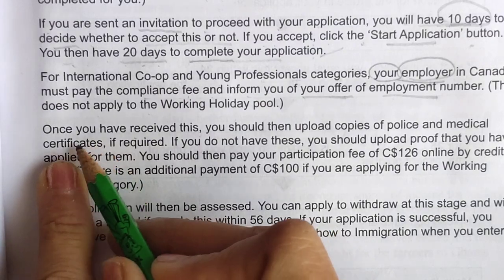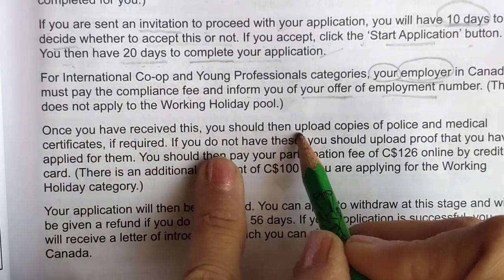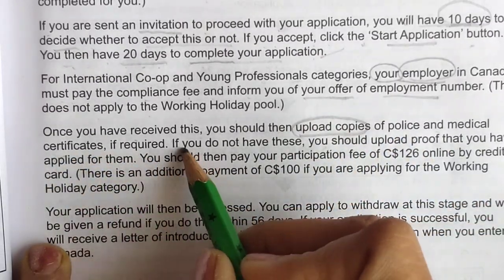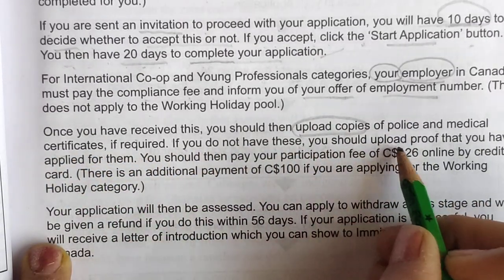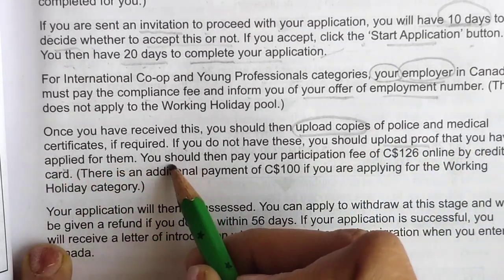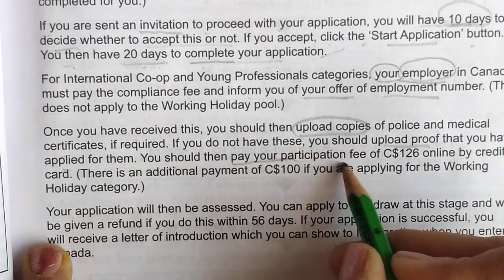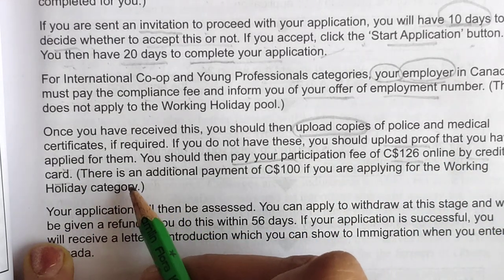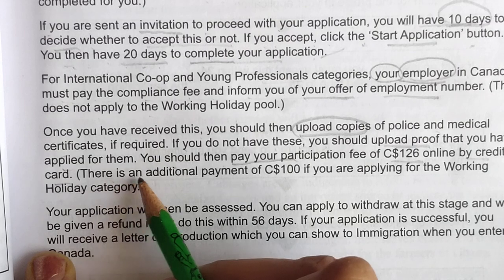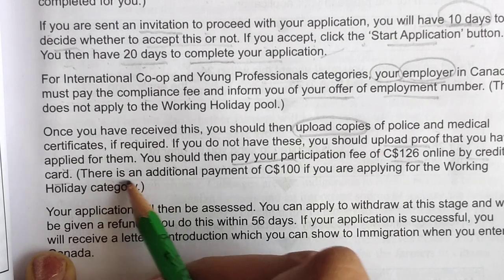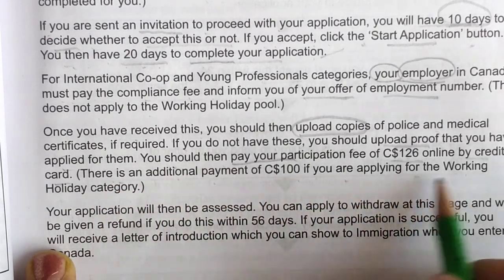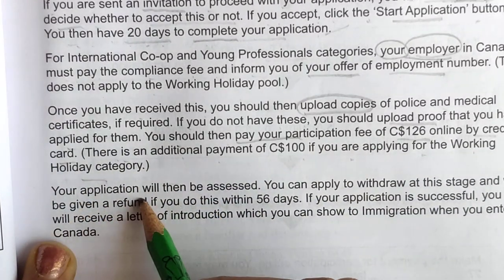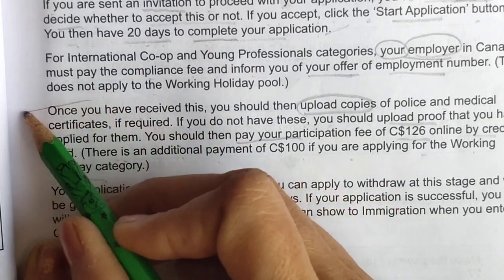So we were talking about, once you have received this, you should upload copies. Yes, in that line they were talking about medical. If you do not have these, you should upload proof that you have applied for it. Then pay. Yes, payment was there. Pay this online by credit card. Okay, this is an additional payment if you are applying for the working holiday category. Okay, your application. Here we couldn't get anything.